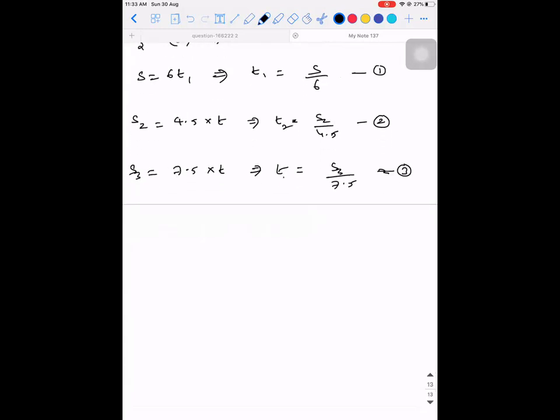If I call this T2, then T1 plus T2 plus T2 is going to give me what? So S2 by 4.5 is equal to S3 divided by 7.5. Can I write it like this, which implies S2 is equal to 4.5 divided by 7.5 into S3.